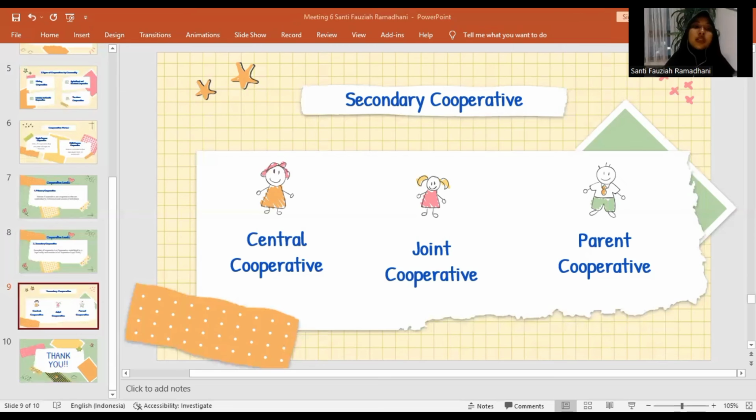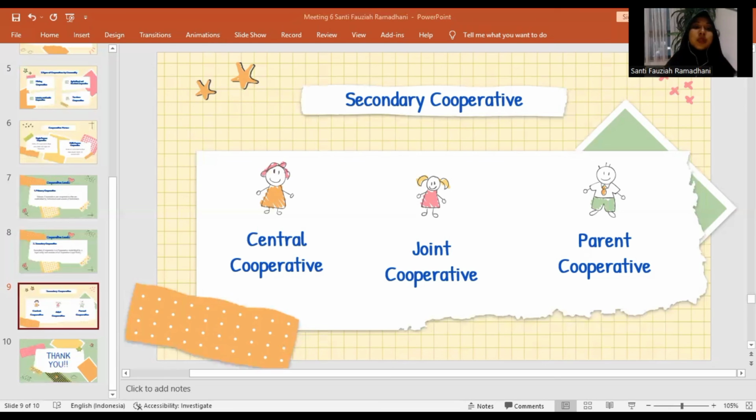The next is joint cooperative. Joint cooperatives are cooperatives with a minimum of 3 central cooperatives that are already legal entities. Joint cooperatives are domiciled in areas with a higher regional level than central cooperatives. For the example, the province capital.